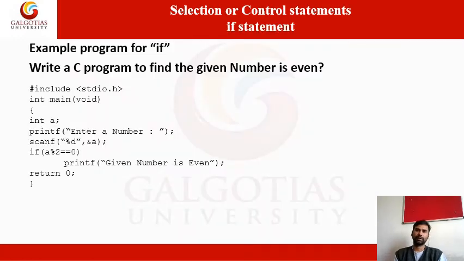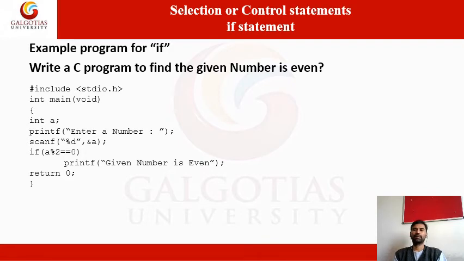This is a simple if program. By using the if statement, we're getting the input from the user. A is an integer, so we will find out whether a given number is an odd number or an even number. We can use the mod operator. If the remainder is 0 when we divide by 2, we can say that this is an even number.